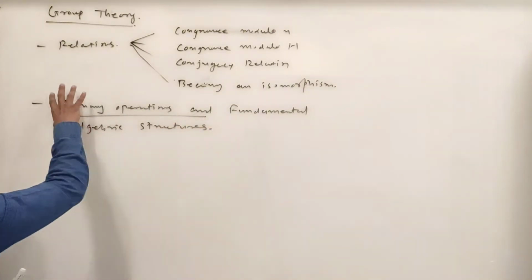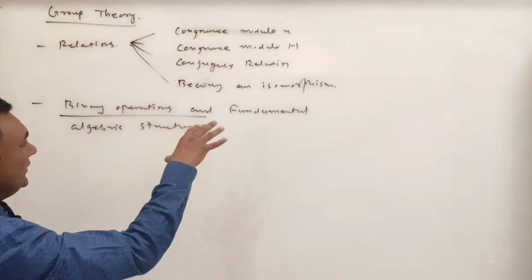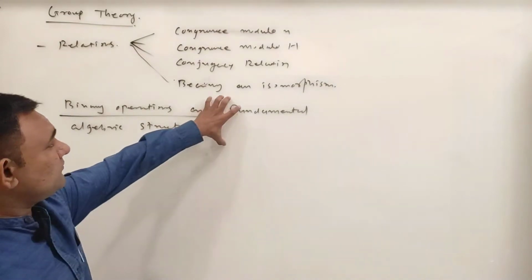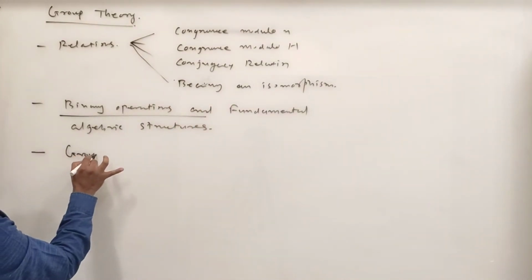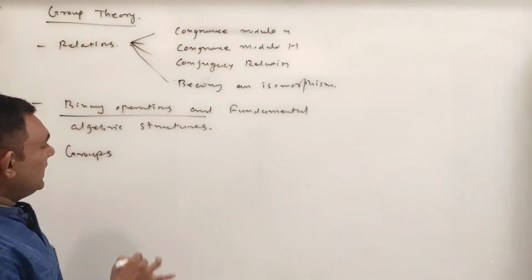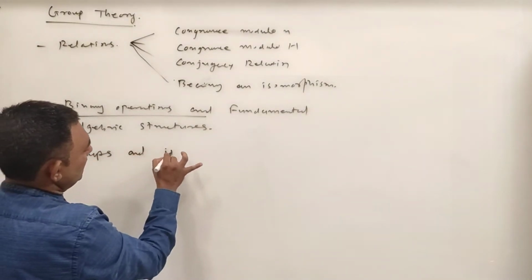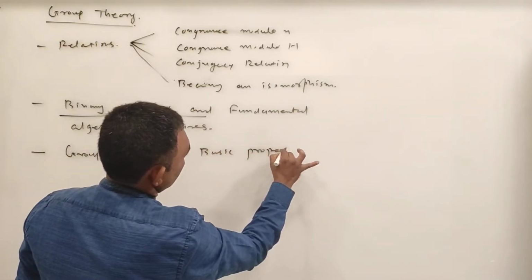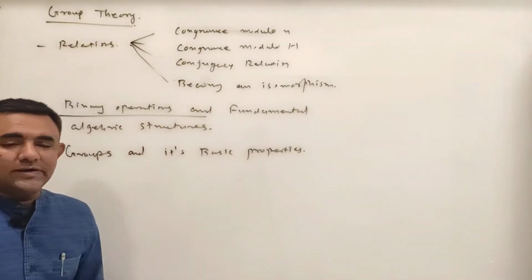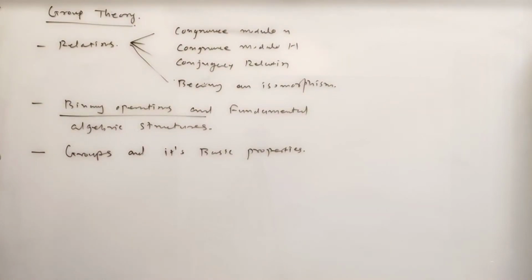So we will discuss binary operations and fundamental algebraic structures first, then we move to groups and their basic properties.